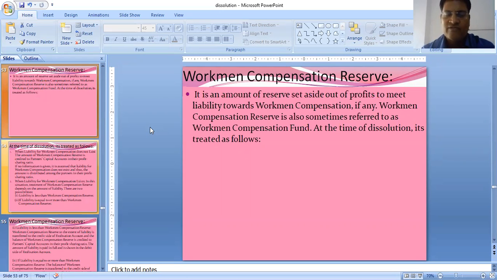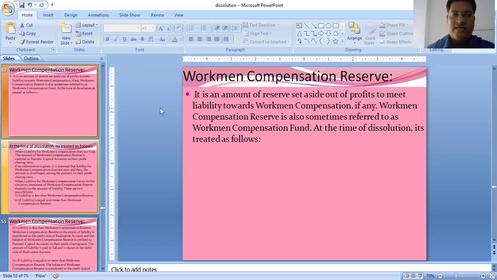If any amount is needed from this fund for the claims, it will be transferred to the claim. For example, Workman Compensation Fund is 10,000 and a claim for the workers has arisen of, suppose, rupees 6,000. So out of that 10,000, 6,000 will be set aside for the workman compensation claim and 4,000 will be distributed just like any other free reserve to the partners in their profit sharing ratio. And this workman compensation claim will be treated as a liability, a simple liability.